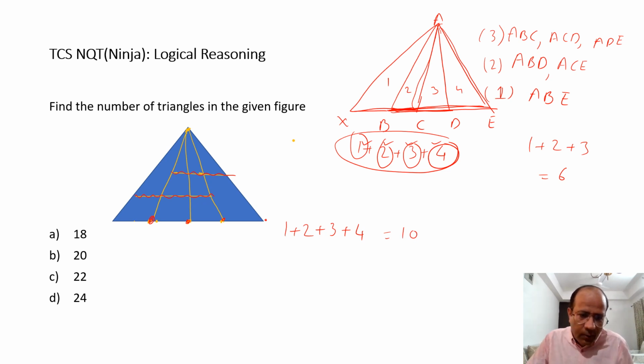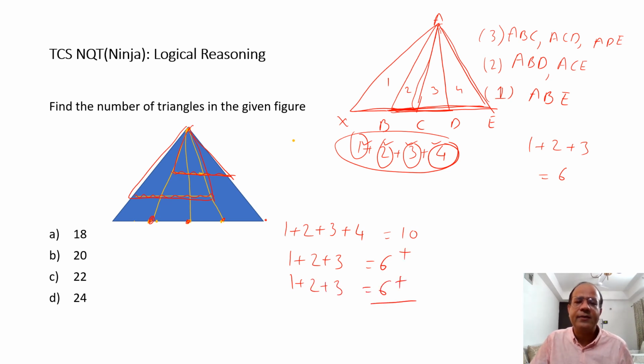Now, when you talk about this triangle specifically, again, how many divisions is the base divided into? The base is divided into 3 divisions. So the number of triangles, when you start counting, is going to be 1 plus 2 plus 3. So that should be 6. And the same will happen over here. When you count it, the base has 3 divisions, so it is going to be 1 plus 2 plus 3. So I'll get 6. Towards the end, what is my final answer? My final answer has to be 22, which is going to be this answer option.